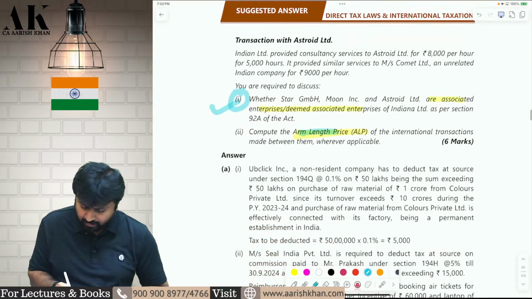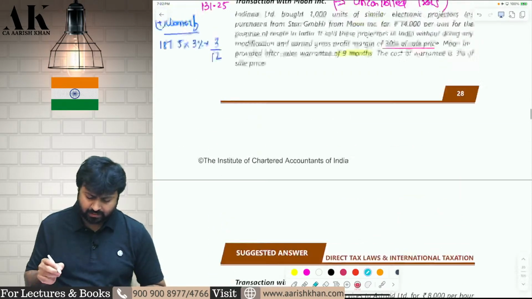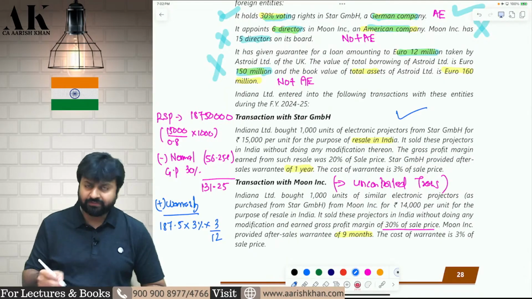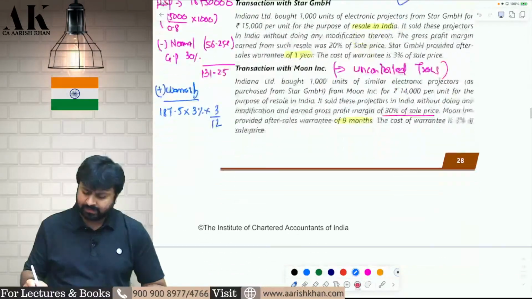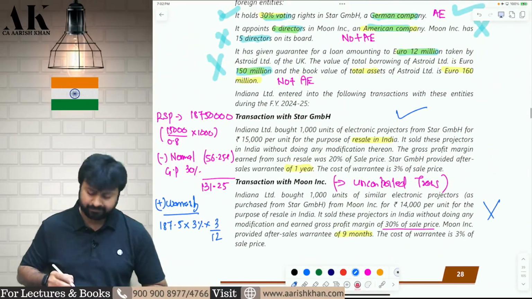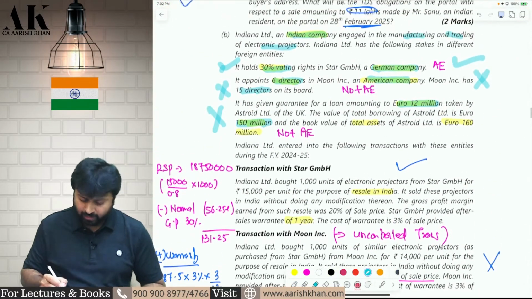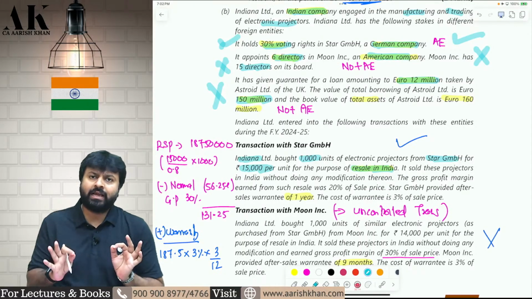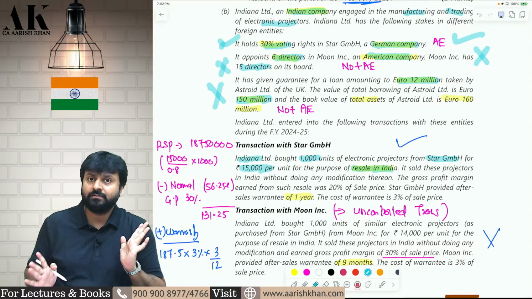Now, we need to compute the arm's length price of the international transaction. Obviously, we will compute the arm's length price only of the first transaction, because only the first transaction is with an associate enterprise. The rest of the two transactions are with unrelated parties, correct? Therefore, what are we doing here? Indiana is buying 1000 units from Star GmbH at the rate of 15,000 per unit and then reselling. So we need to find the arm's length price as per the resale price method.